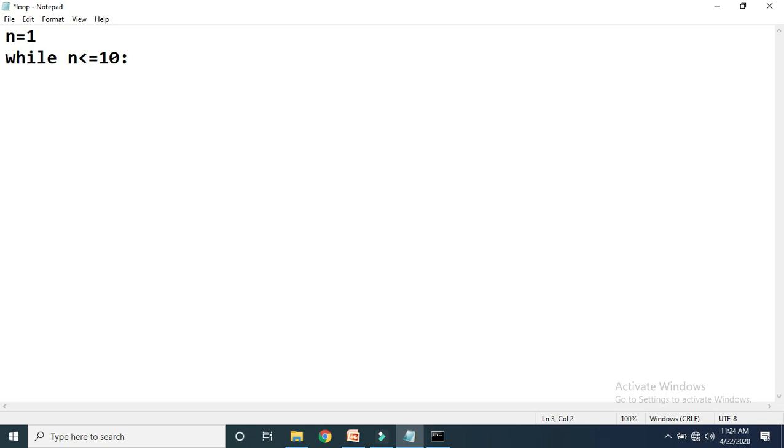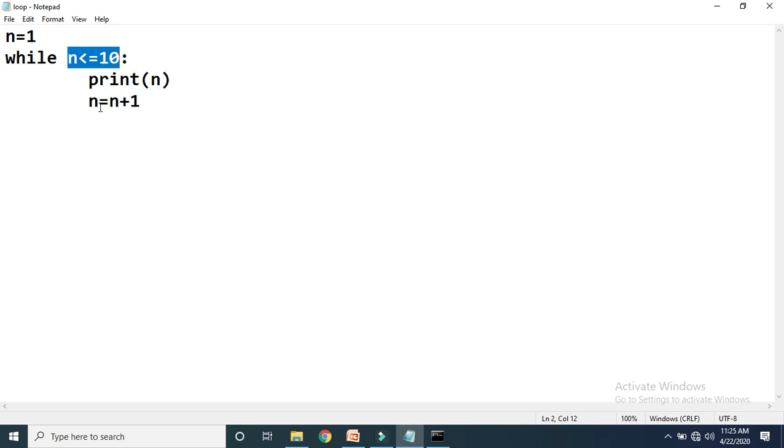Then in the body of while, we can write print n, and then we write n is equal to n plus 1. That's it. So how will this program be executed? Initially I assign the value 1 to n. Then control comes to while: 1 less than or equal to 10, true. If this condition is true, then control will come inside and we print the value of n. At the first iteration, the value of n is 1, so it will print 1.